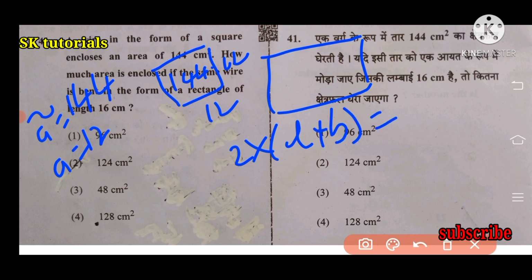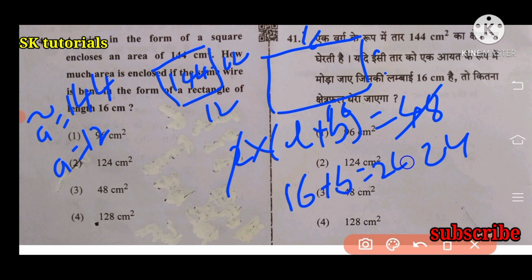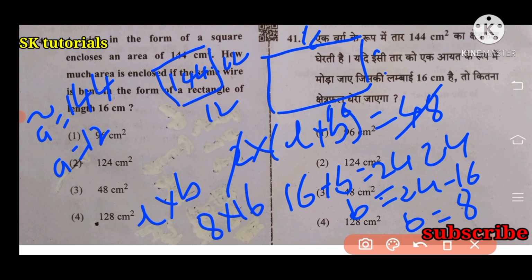Perimeter of the square is 48. The rectangle length is 16, breadth unknown. So 2 into L plus B is 48, L plus B is 24. Length is 16 plus B equal to 24, B equal to 24 minus 16, B equal to 8. Area of the rectangle is L into B, 8 into 16, that is 128. Right answer is option 4, 128 centimeter square.